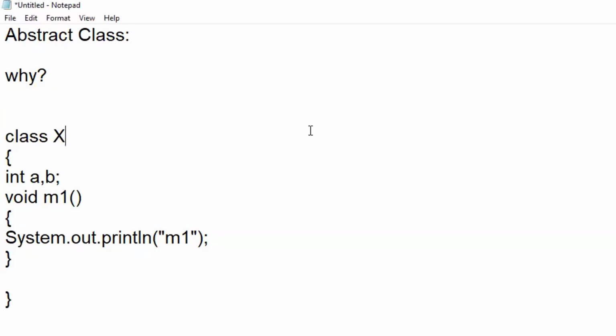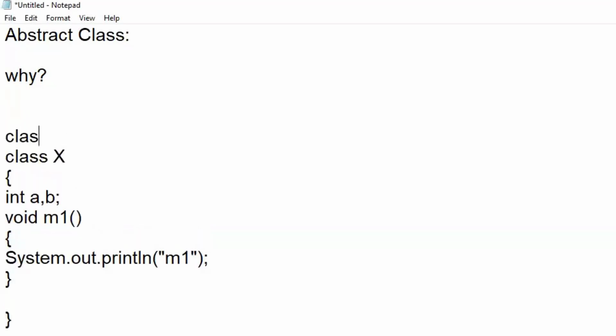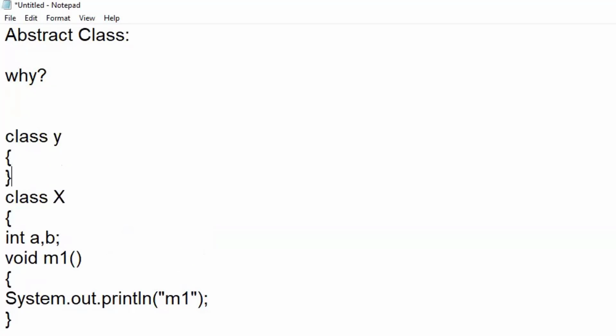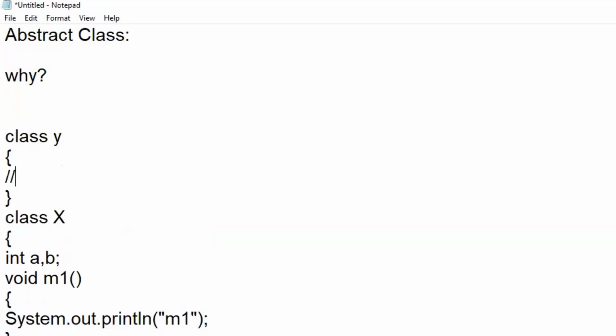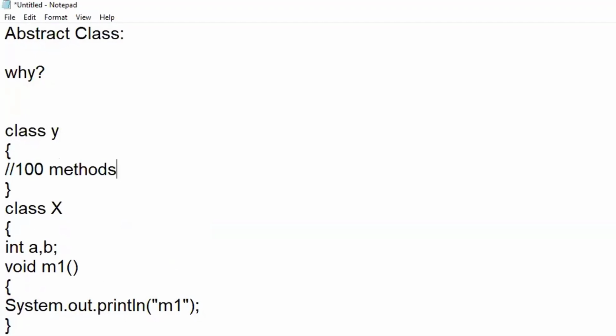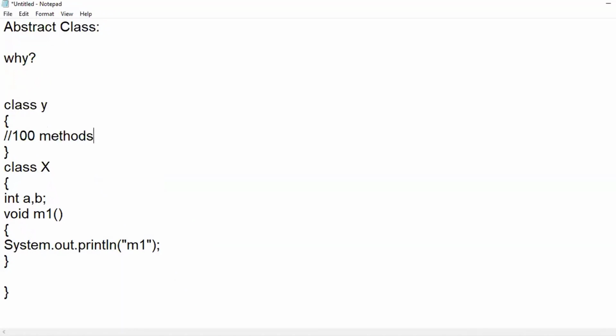Say for example, I am defining a class, and that class has some 100 methods. As a developer, it is not necessary that I know the implementation of all the 100 methods. If I have a class called y, under this class I have some 100 methods that need to be implemented. Now, for every developer it may not be the same situation where he is comfortable developing all 100 methods.